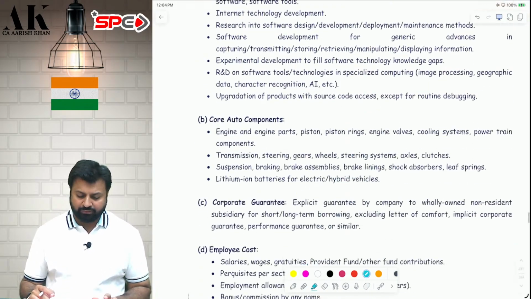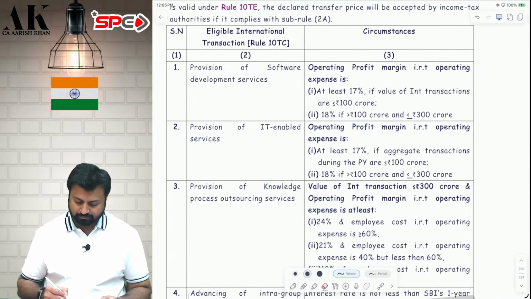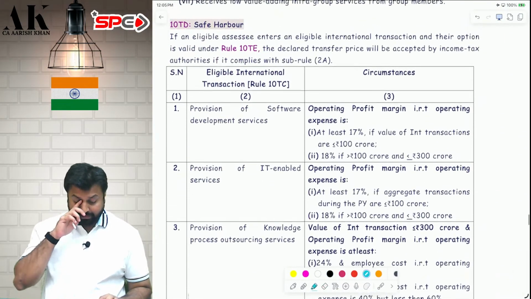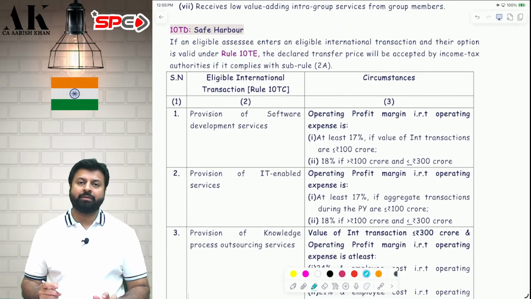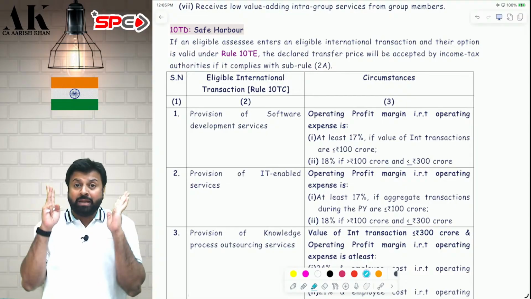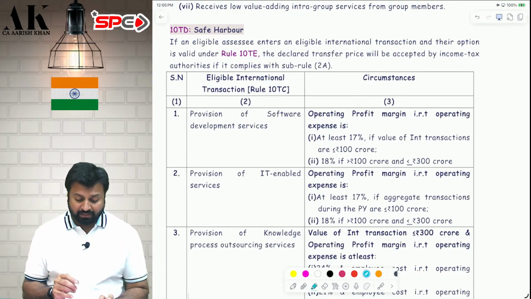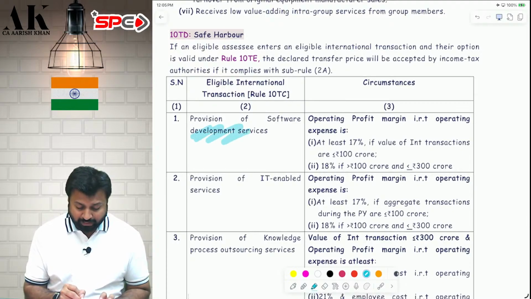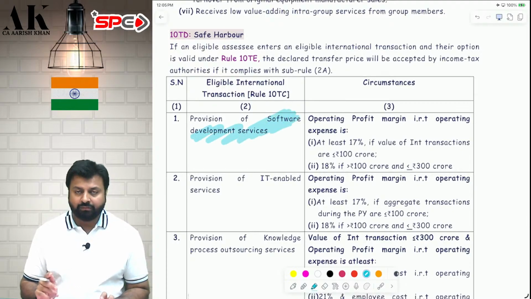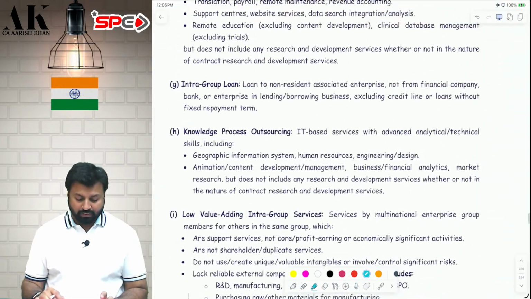So first of all, we need to find out who are those fortunate people for whom this benefit is available. Let's see one by one. What all things are we supposed to remember, sir? You are supposed to remember the nature of business. You are supposed to remember the transaction value. You are supposed to remember the margin. These are the three minimum things you have to remember. After that, whatever you want to remember, you remember. The very first thing, provision for software development services. First of all, what is software development services? It is defined under the income tax law.